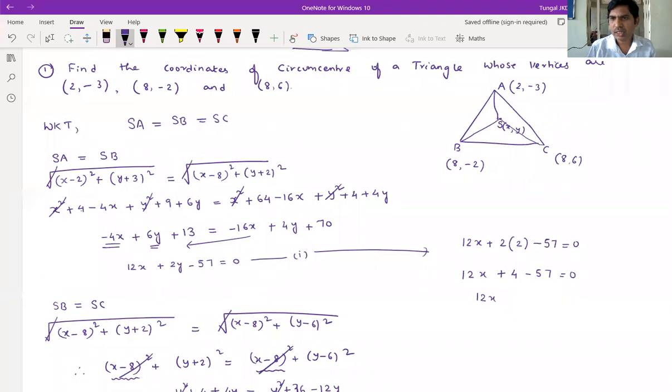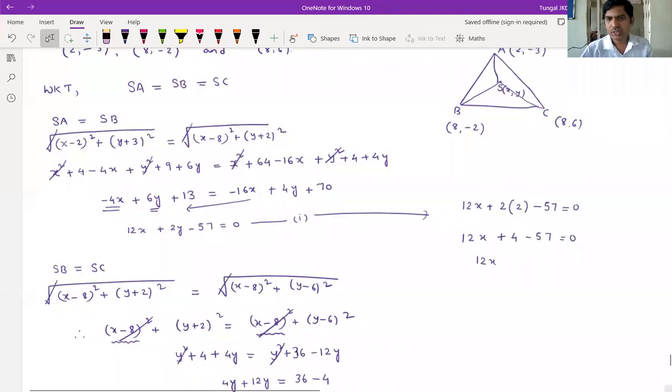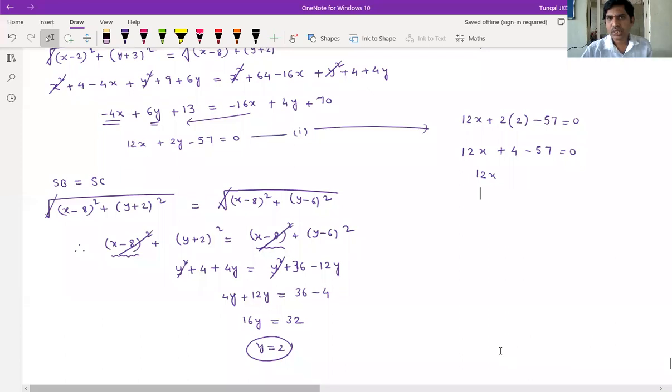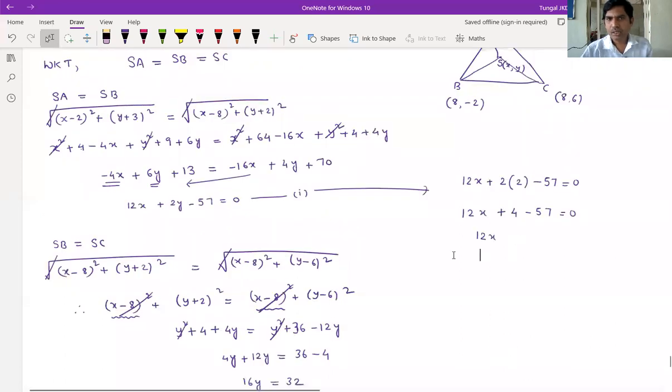So 12x, what will we get? 4 minus 57, nothing but minus 53 will come, correct? So x is equals to 53 by 12.